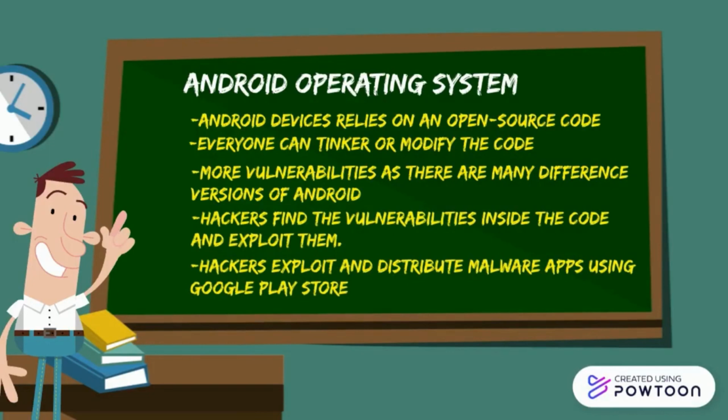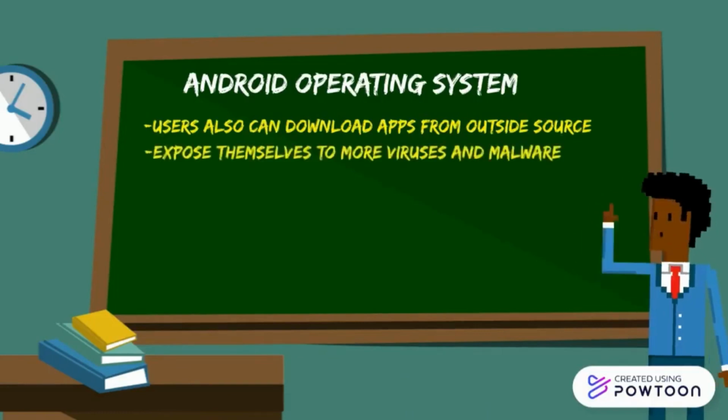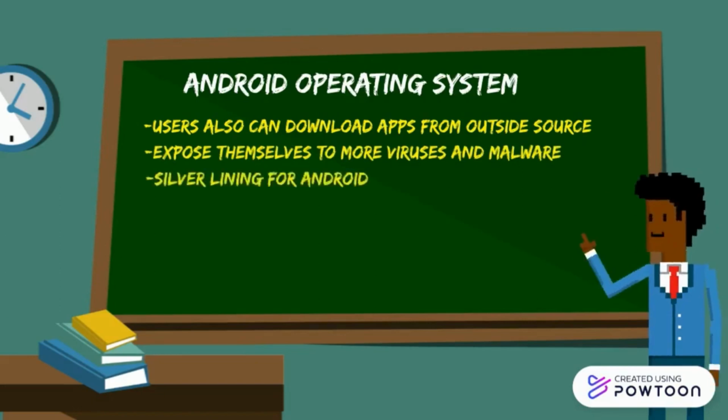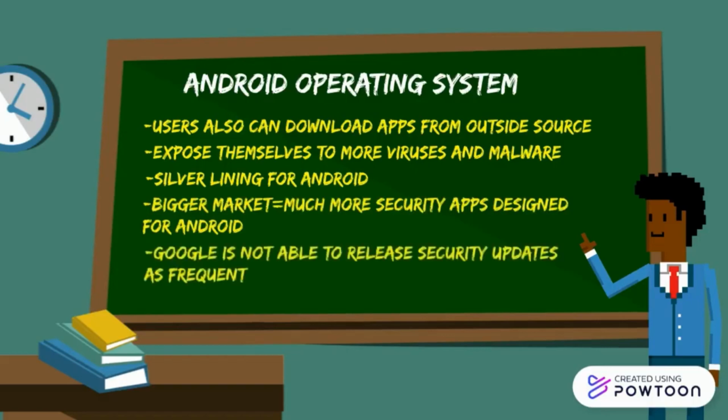Another point is, users can also download apps from outside sources which are not safe at times. They will expose themselves to more viruses and malware. But there is a silver lining for Android. Android has a bigger market, which means there are many more security apps designed just for Android users. And lastly, Google is not able to push security updates as frequently because of the many versions of Android.